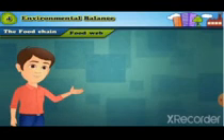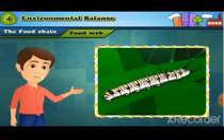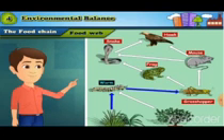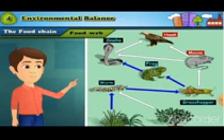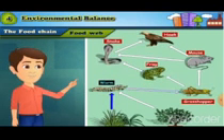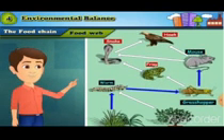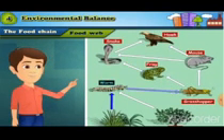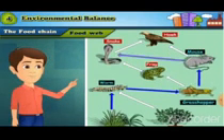Let us see the food chains that have worms as one of their links. Grass, worms, grasshopper, frog, snake, hawk. Grass, worm, grasshopper, mouse, hawk. Grass, worm, grasshopper, mouse, snake.